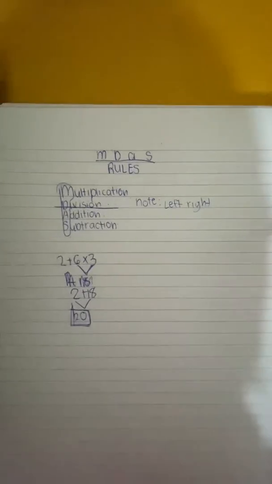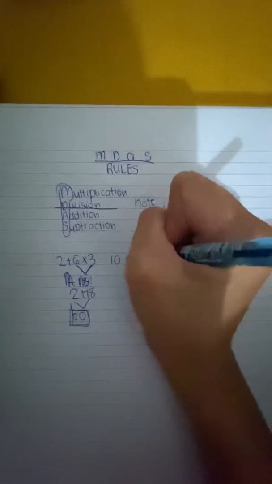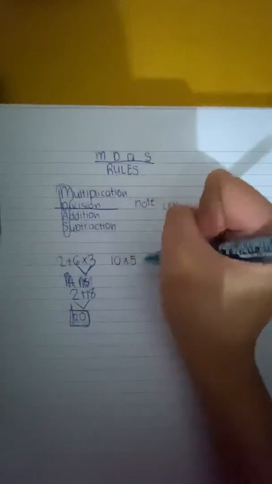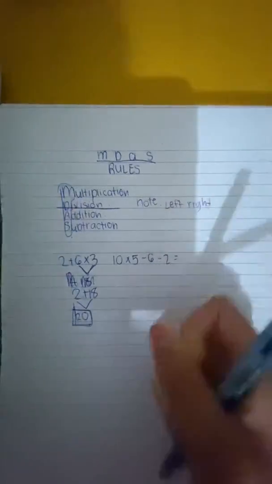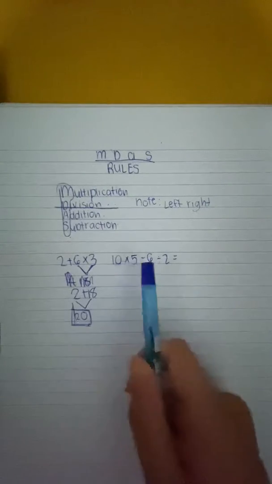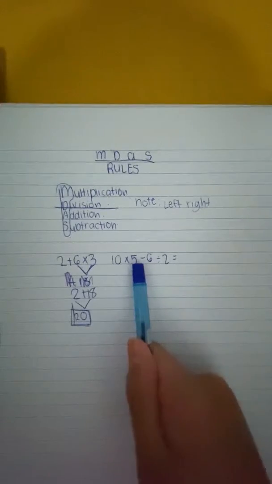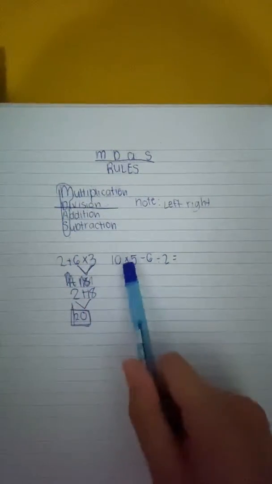So I'll give you another equation: 10 times 5 minus 6 divided by 2. As you can see here, there is multiplication, division, and subtraction. Again, multiplication and division come first.